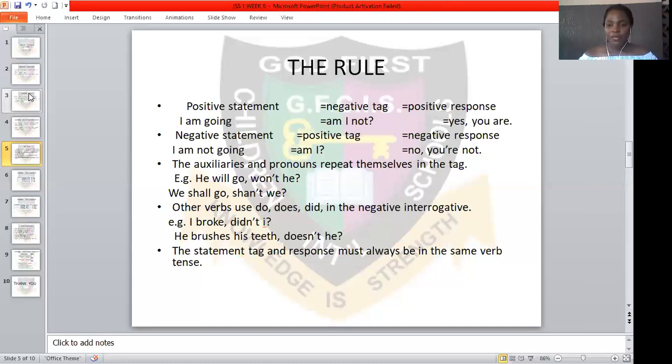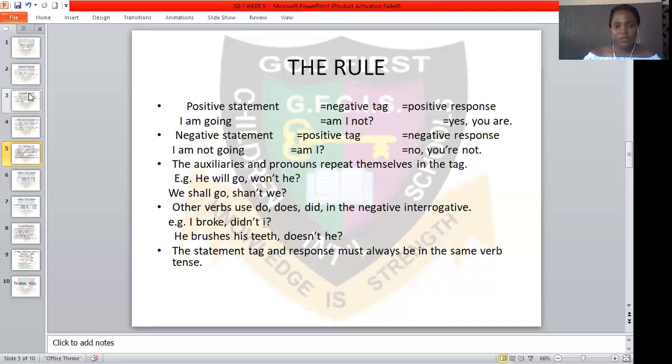Then this is an example of a negative statement: I am not going. Why is this a negative statement? The not makes it a negative statement. The first statement, I am going, is positive, without the not. So the tag becomes a positive tag, am I? Then the response must be negative as well: no, you're not.